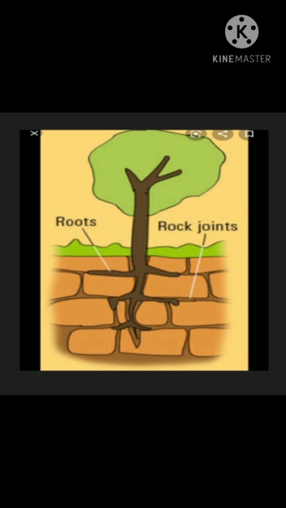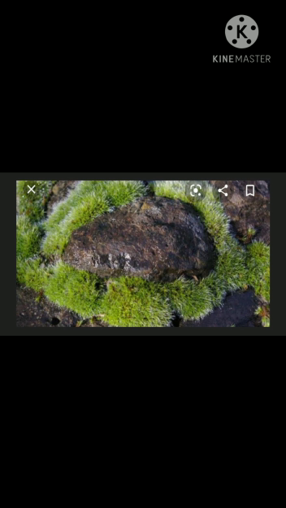Ants make large anthills. Rats, mice, rabbits, and other worms and insects make burrows in the ground. These animals are called burrowing animals. Because of their activity, weathering of rock occurs. Besides this, algae, moss, lichen, and other flora grow in the rocks. They also help in weathering.